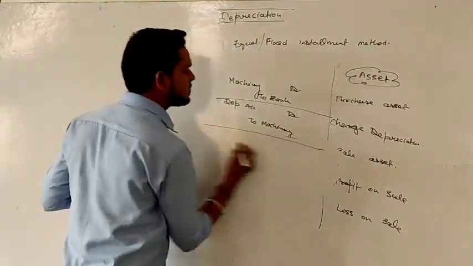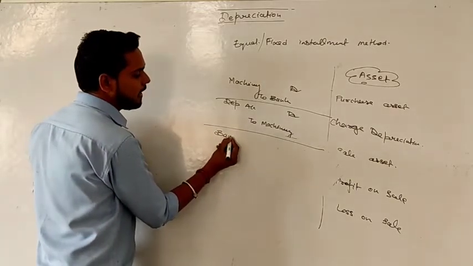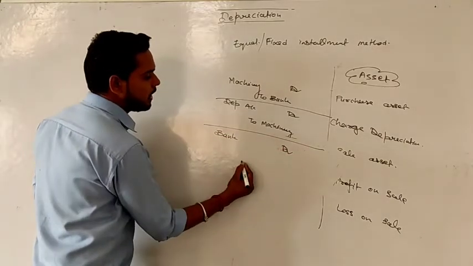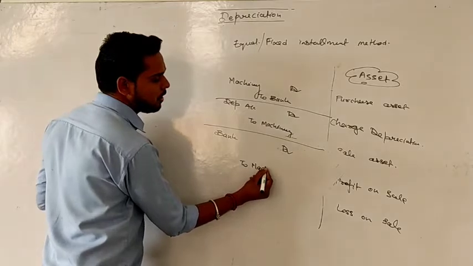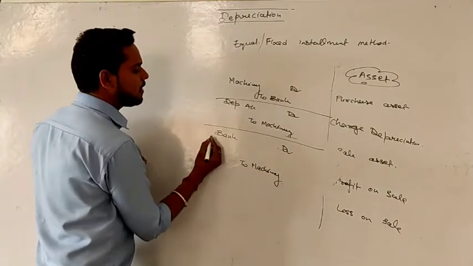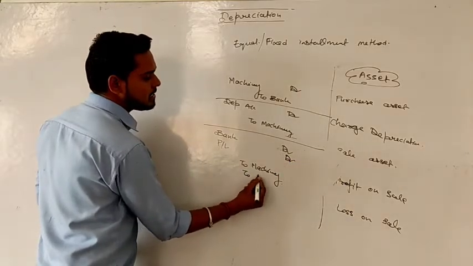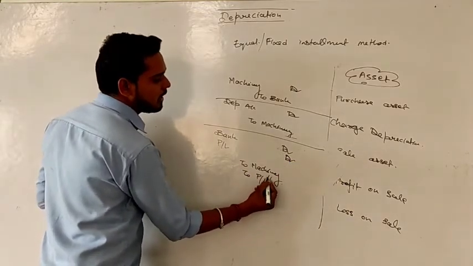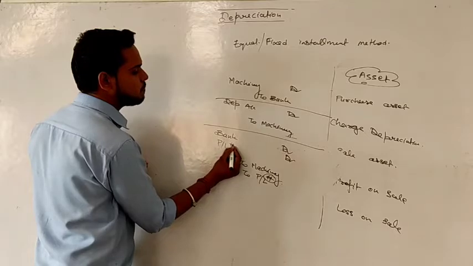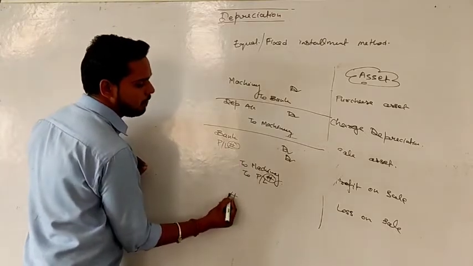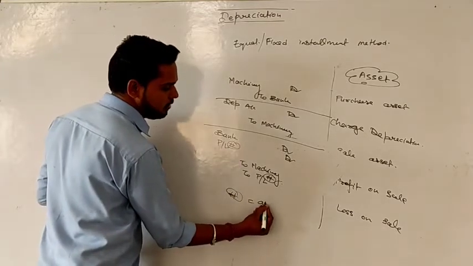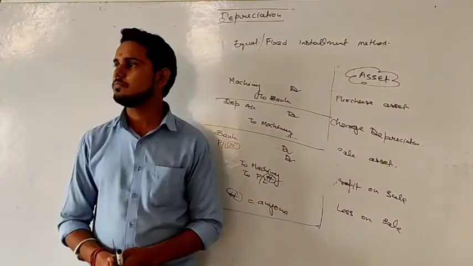Right, so at the time of selling, the entry will be what? Bank account debit to that particular machinery or asset account, and if we are selling at a loss, profit and loss will be debited, but if we are selling at a profit, profit and loss will be credited. That means either this P&L or that P&L will be there in the solution.